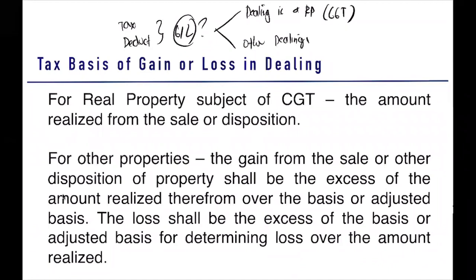If the dealing is a real property, we base it on the amount realized. And what is the amount realized? That is the higher between the fair market value or the selling price. If that is your other dealings, we compute for your actual gain or loss. So we compute for either a gain or a loss.